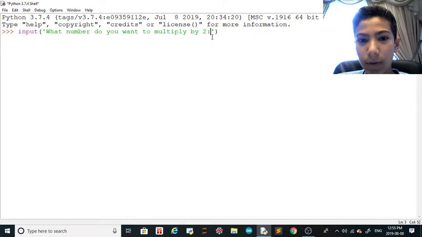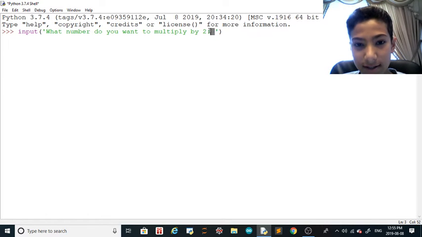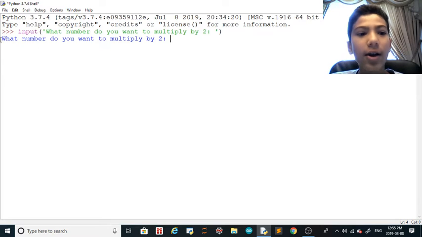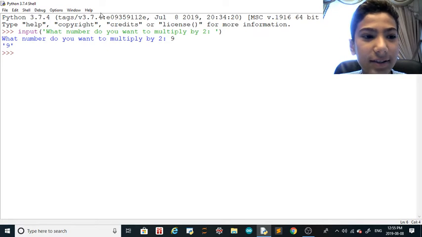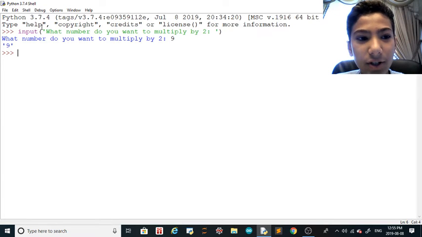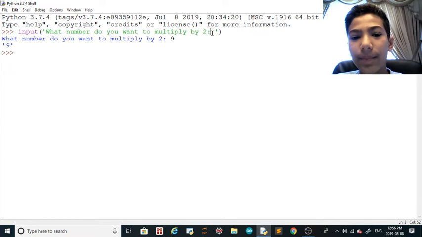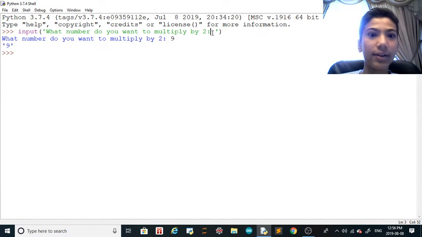And then I'm going to put a colon and a space so that when the user answers, their answer is not stuck to the question. So enter that, and what number do you want to multiply by 2? Let's say I want to multiply 9, and then nothing's going to happen. But why? First of all, because we didn't put anything to happen. We just put a question, it puts 9, and that's all it does. So we're going to program that.